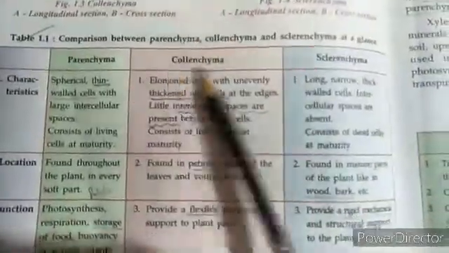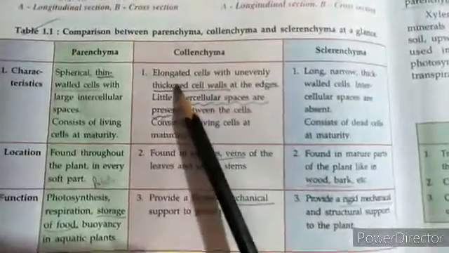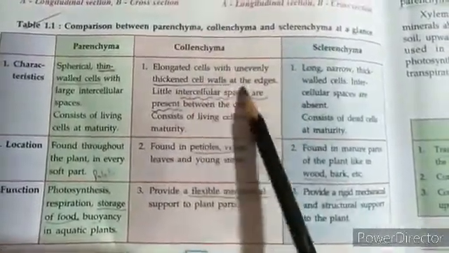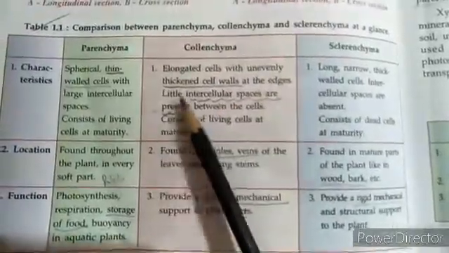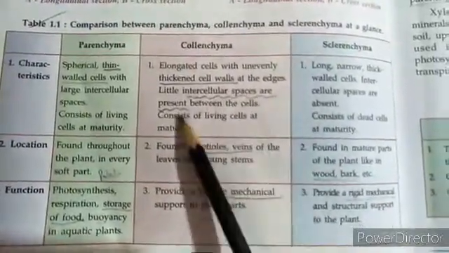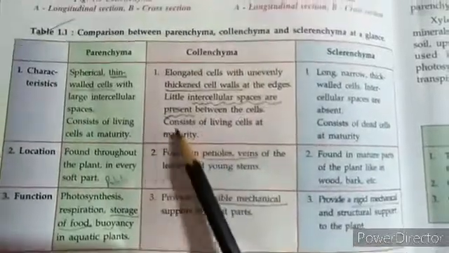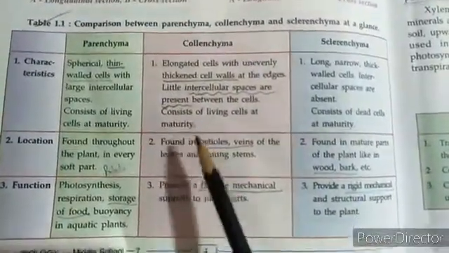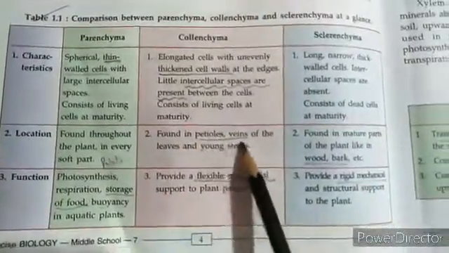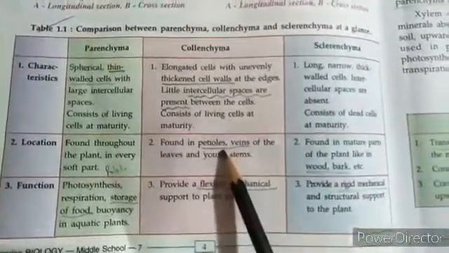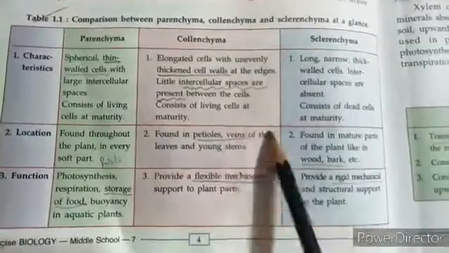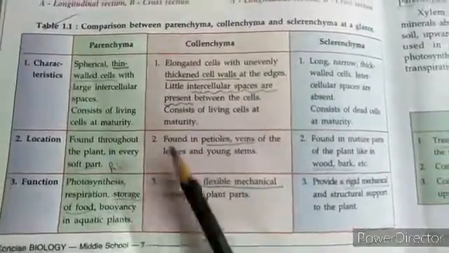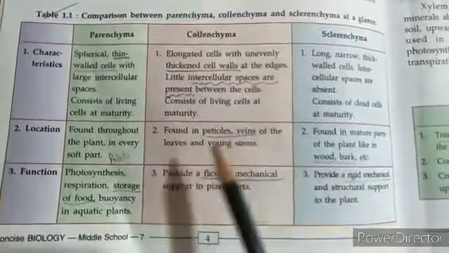Then we come to collenchyma. Here the cells are elongated, with unevenly thickened cell walls at the edges, and little intercellular spaces are present between the cells. They consist of living cells at maturity. Found in petioles of the plant, the veins of the leaves and the young stem. So this is the location where they're found.